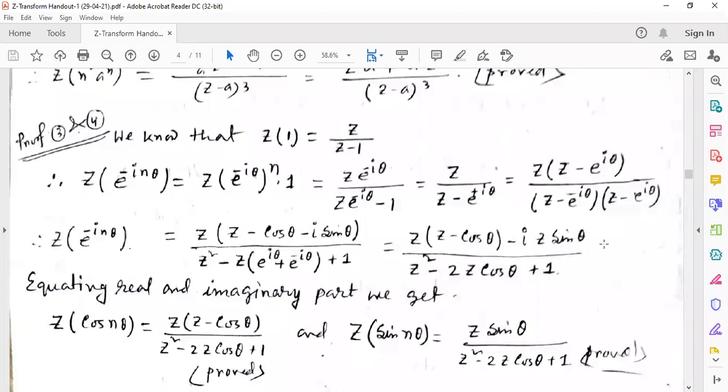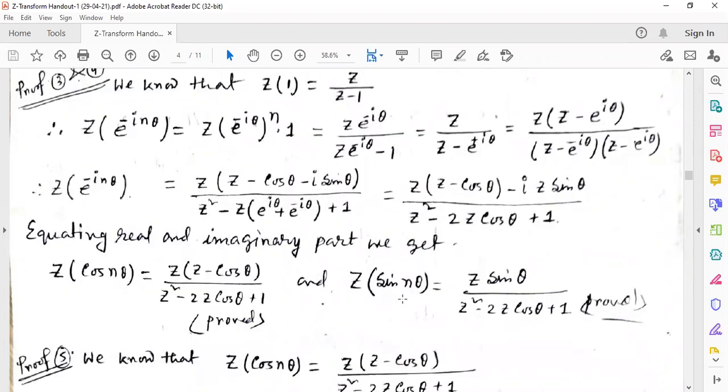That is, z into z minus cos theta minus i into z cos theta. So if we break it into the real and imaginary part, one part will be z into z minus cos theta by z square minus 2z cos theta plus 1, plus i into minus z into cos theta. So if we take this part in a plus ib form, then the z transformation of cos n theta is equal to z into z minus cos theta by z square minus 2z cos theta plus 1. This is equal to this.